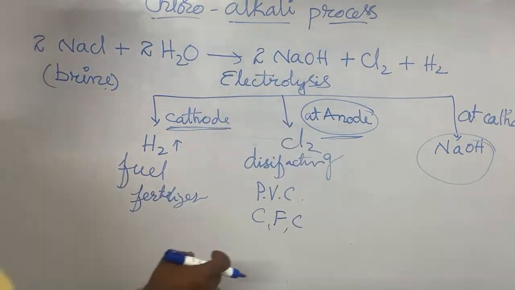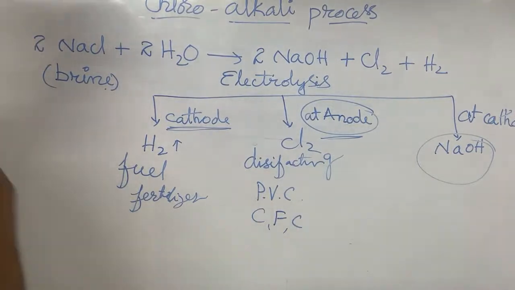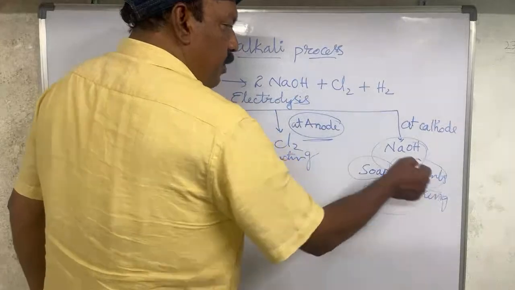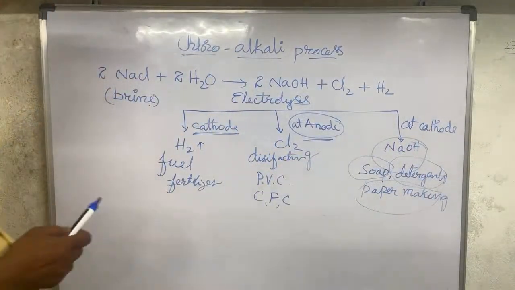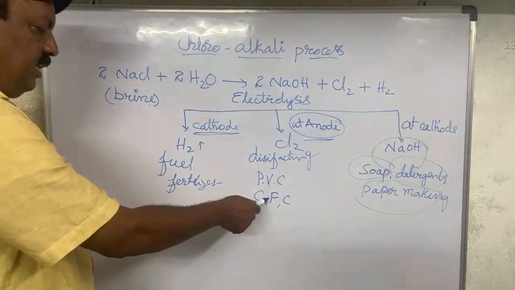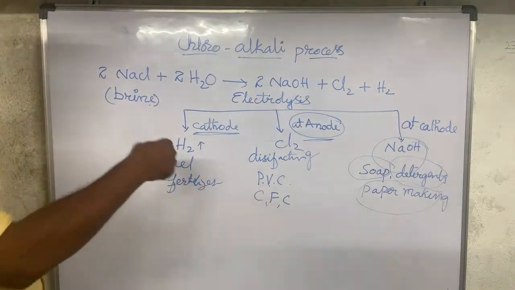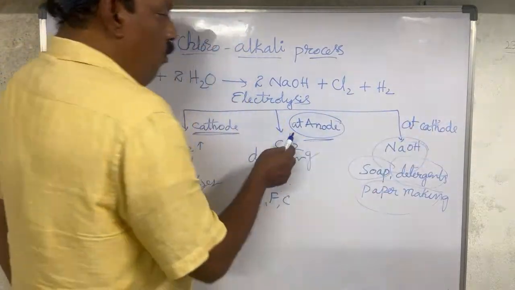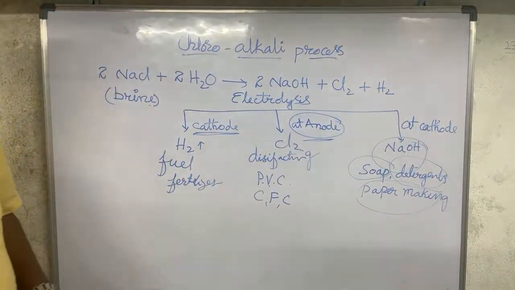The purpose of chlorine we already came to know: PVC and CFC. And from the paper making point of view, sodium hydroxide is most important, and then chlorination, PVC and CFC, and hydrogen. Of these three products, two are obtained at the cathode and one at the anode.